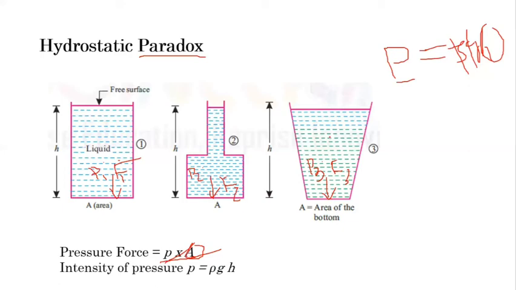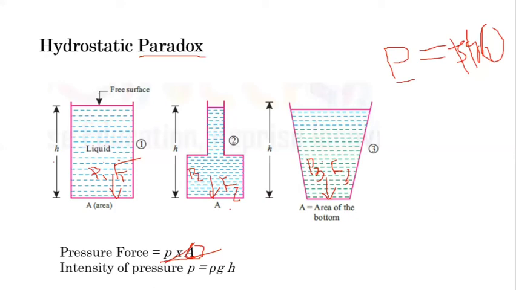Despite different volume, different shape, this is what we call a paradox, something we cannot understand by our regular thinking. It contradicts our regular belief. Say if the amount of liquid is different, then the pressure on the bottom must be different for the same amount of area.